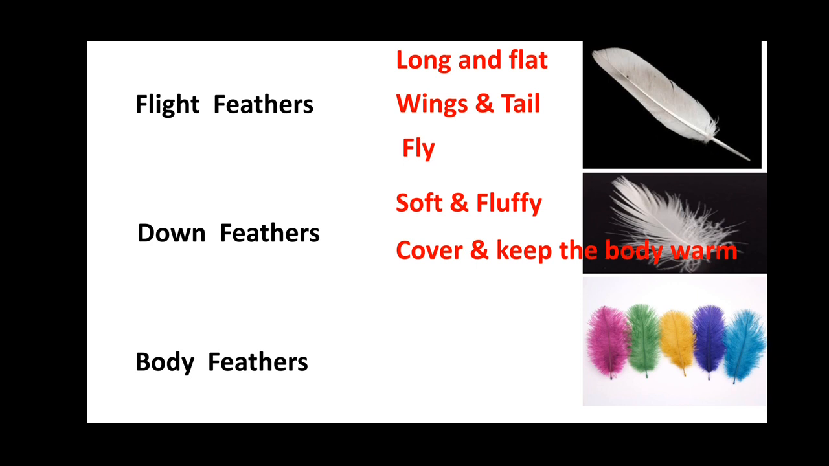The third kind of feathers are body feathers. Body feathers form a layer over the down feathers. They cover the body of the bird and give it shape. So the kind of feathers which gives a shape to the body of the birds are body feathers.